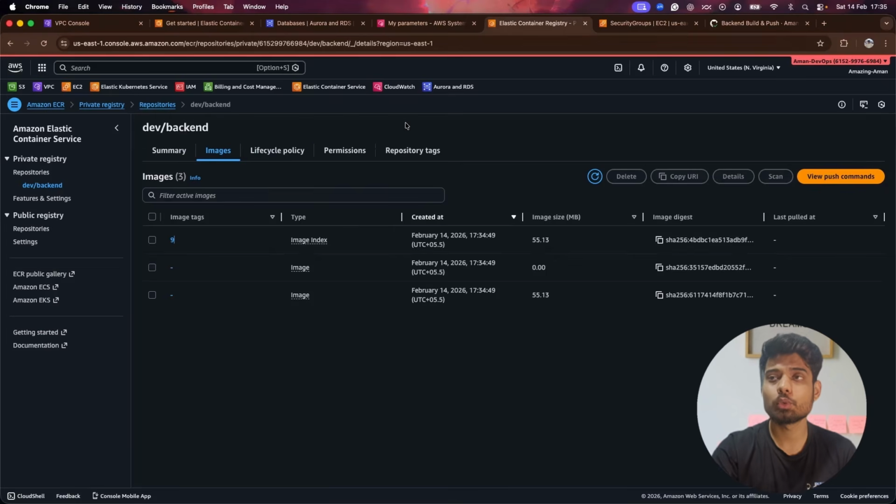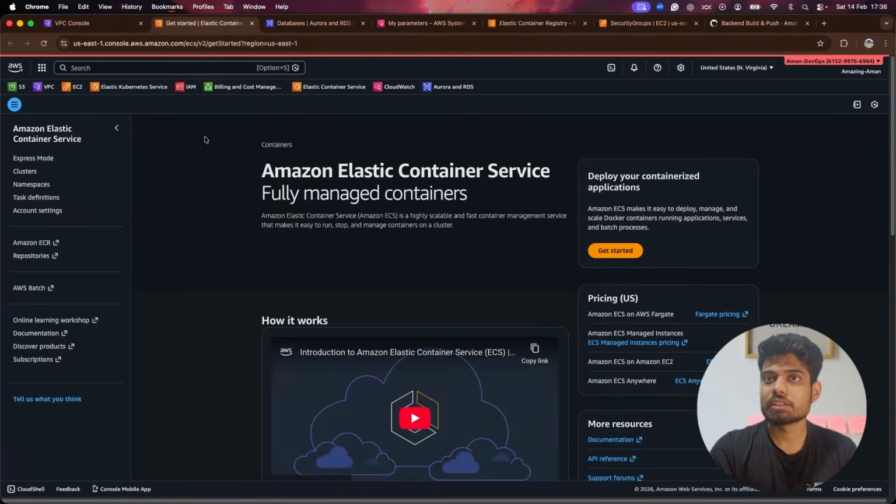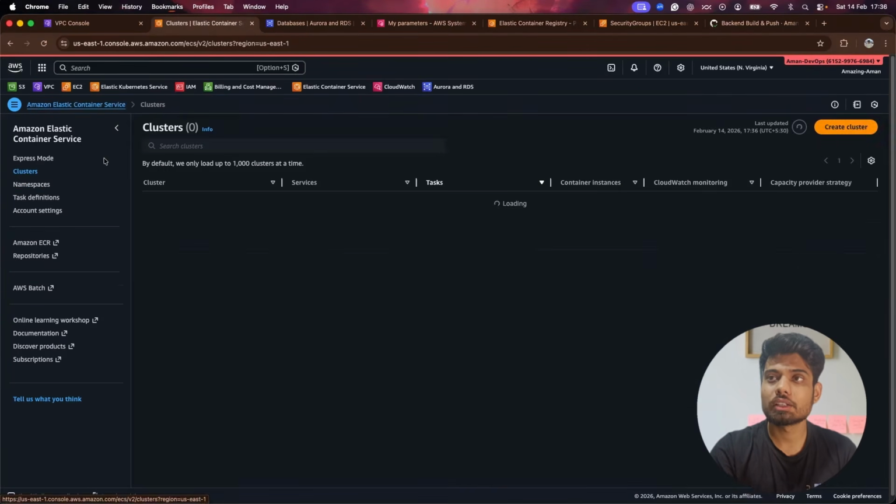So what we will do is create our ECS cluster before deploying the front end. First we need to understand whether our backend is able to communicate with the database or not. This way we can enable the two-tier first. So let's go to the ECS cluster, which is what we are here for today. First thing first, we will create a cluster, and I will click on create cluster.